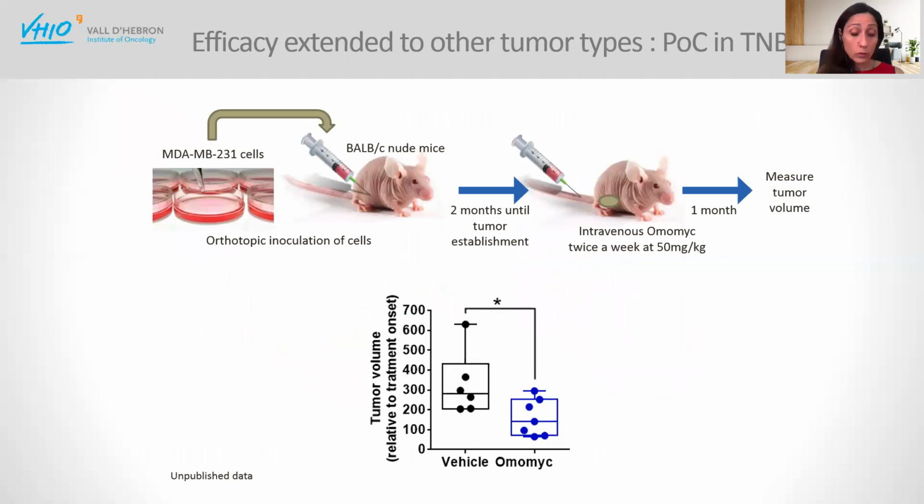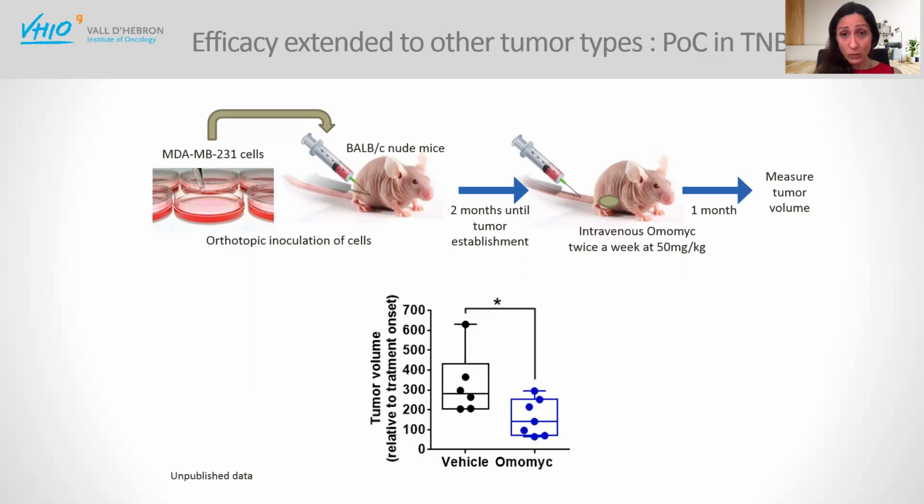I want to also underline that this therapeutic effect is not limited to non-small cell lung cancer only. Now we have a nice proof of concept also in triple-negative breast cancer and other types of tumors. In this case, we injected triple-negative breast cancer cells, human cells, in nude mice, waited for the tumors to appear, and then we started treating with Omomic. And we saw this very nice therapeutic effect.